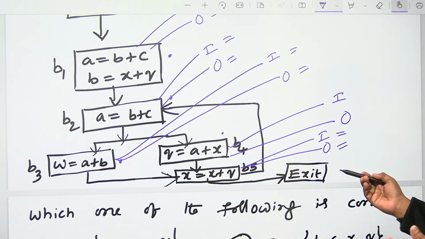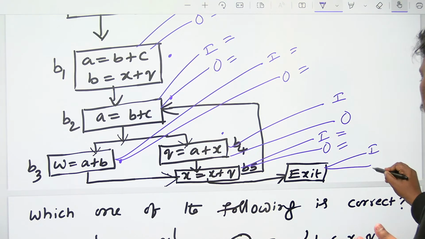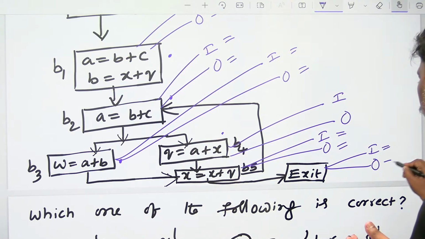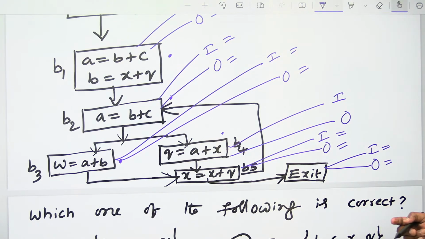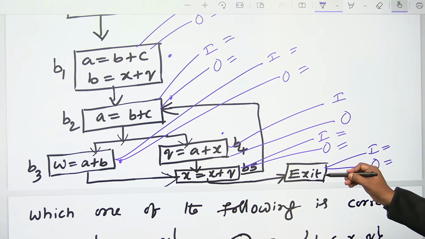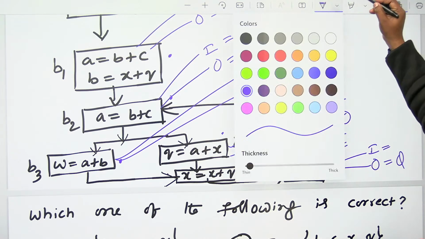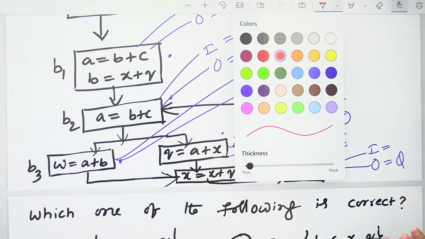Can you guess? Exit, what is the in and out? So everyone knows, right? Start from exit. Exit out is going to be pi. So let me use a different color so that you will get some clarity.